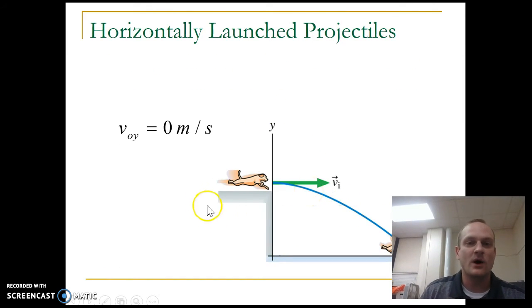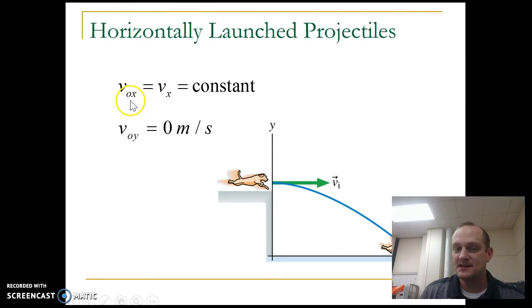So the initial velocity in the y direction is 0 for horizontally launched projectiles. Now, the initial velocity in the x direction is the same as the velocity in the x direction anywhere the dog is jumping, right? Anywhere in the air here, the x doesn't change, so that's going to be constant.